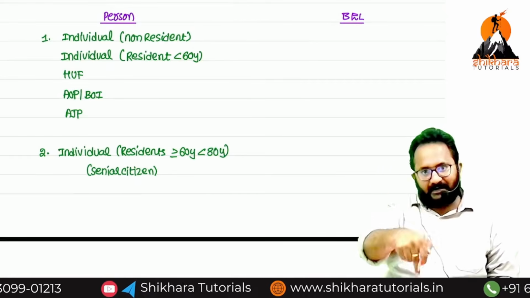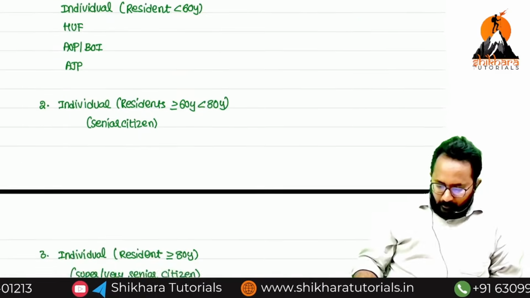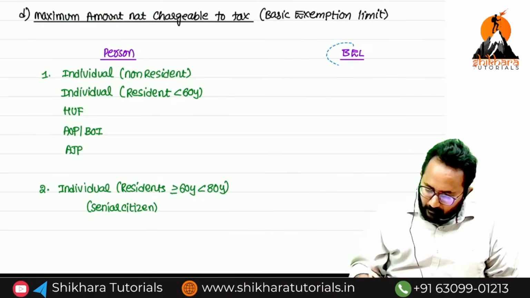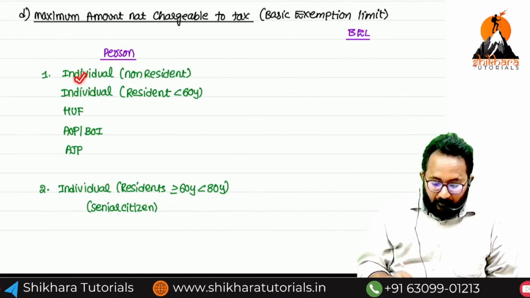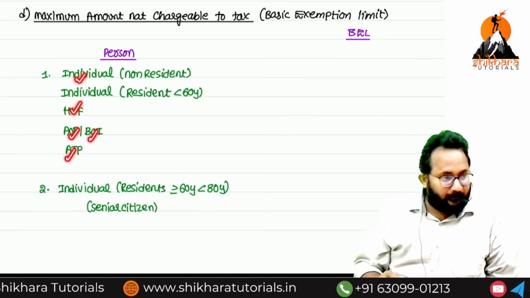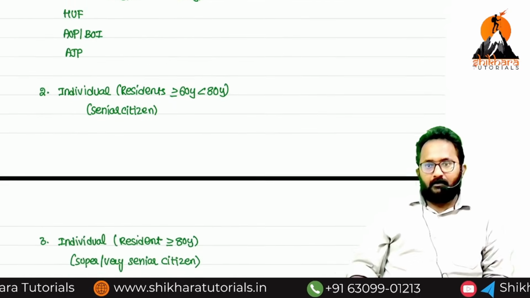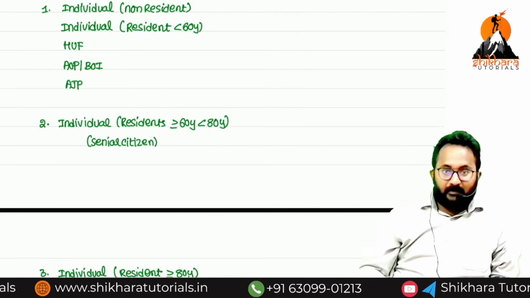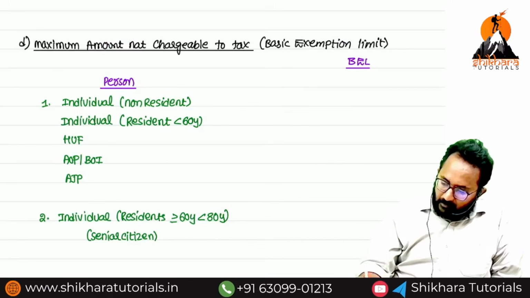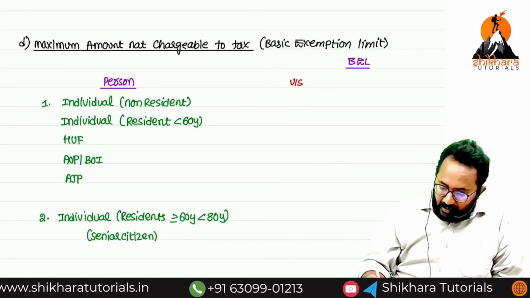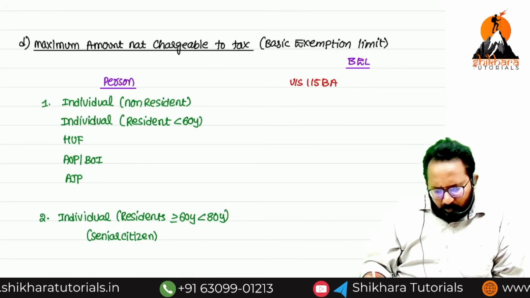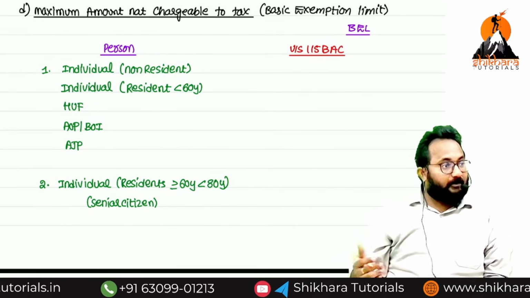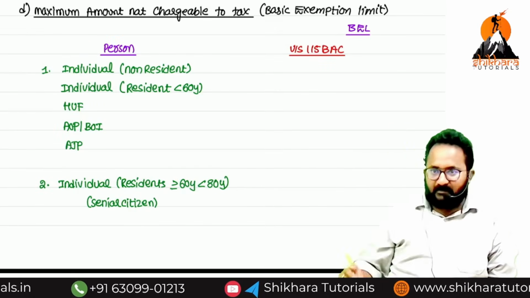Okay, that means every person's basic exemption limit, now I am telling. Listen. First 3 means individual, HUF, AOP, BOI, AJP. That means the first 3 categories can follow 2 types of tax rates. First one is Section 115BAC. That means you can follow these rates if you want. Okay, I don't want to follow the 115BAC rates, sir. I will tell you what those 115BAC rates are also.